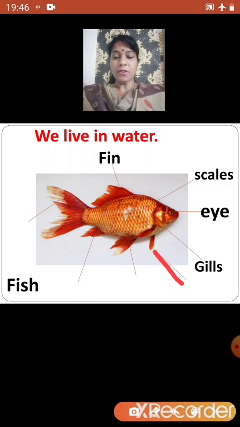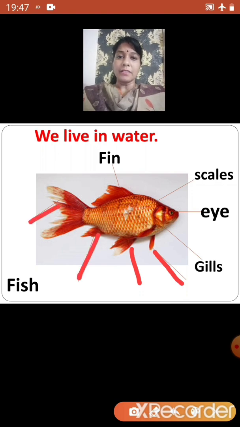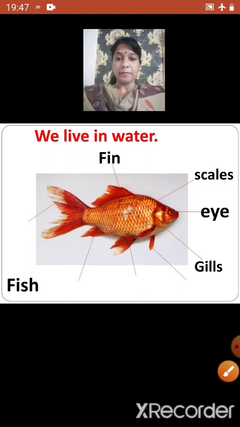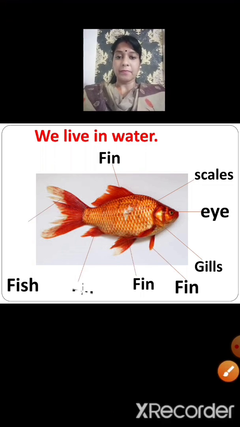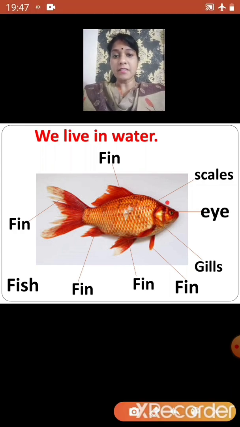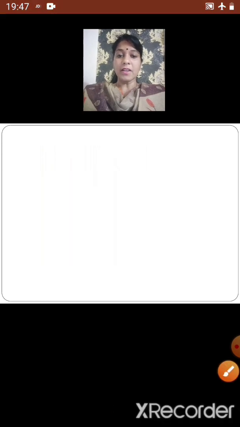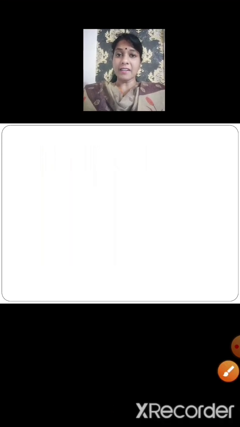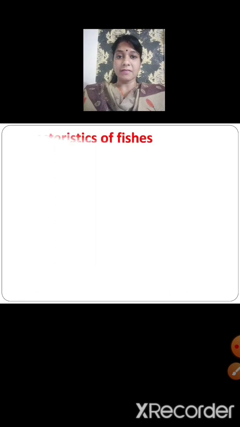This is also a fin. This and this. They are all known as fins. So fishes use their fins to swim in water, and fishes use their gills to breathe in water. Now let us see what are the characteristics of fishes.